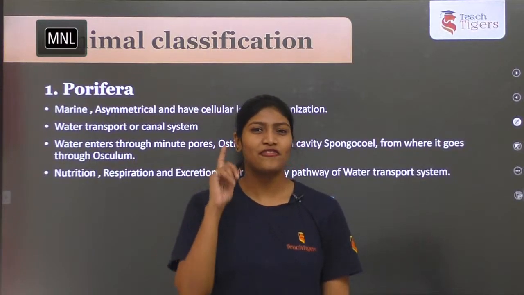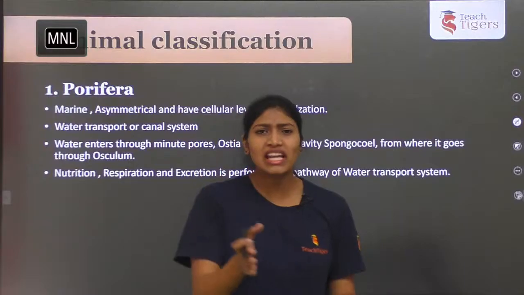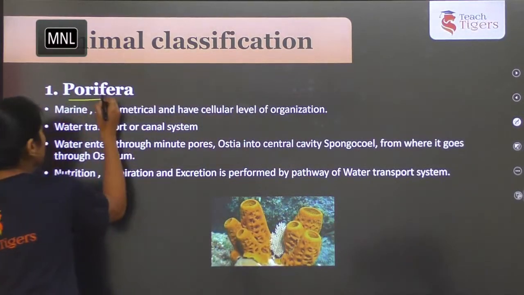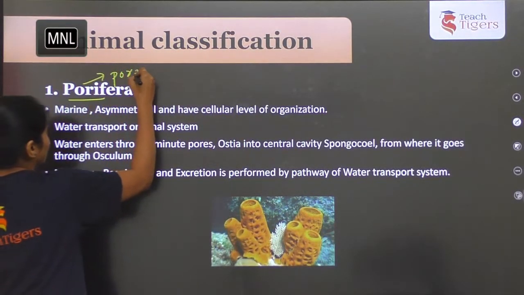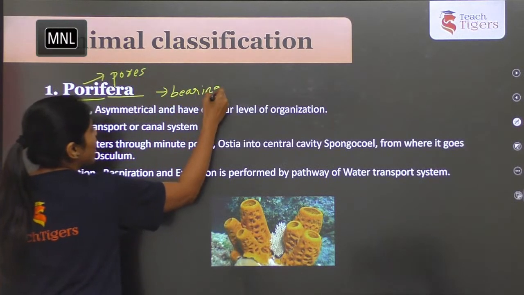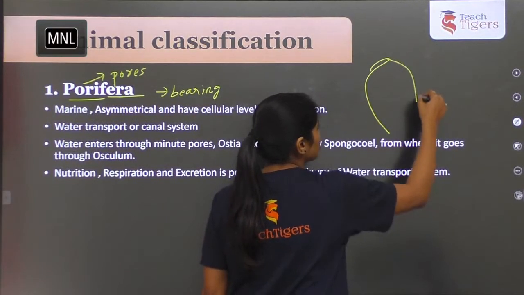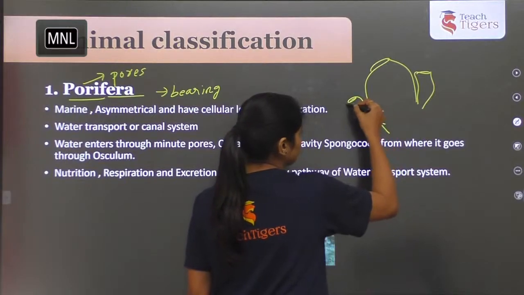Next, let's start with the classification of animals. The first phylum is Porifera. So what is Porifera? Pori means pores, and fera means bearing. So these are organisms which have pores on the body. How does a sponge look? If you take a sponge, they look irregular.